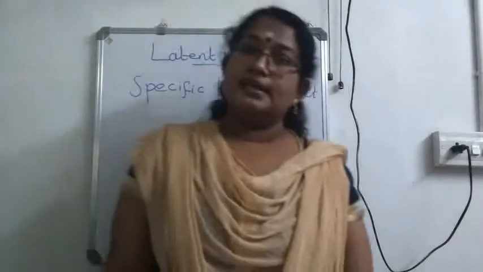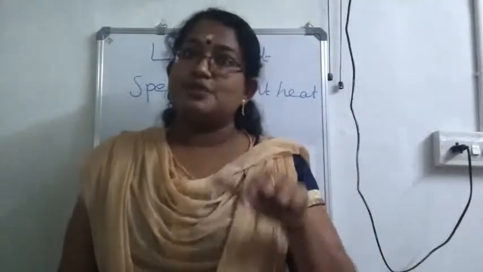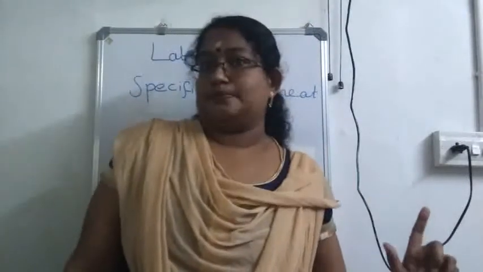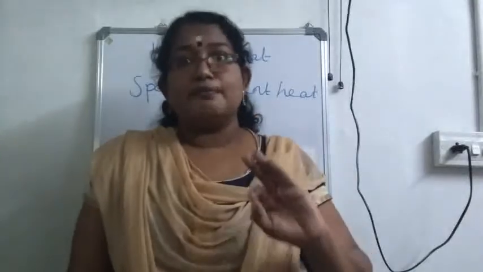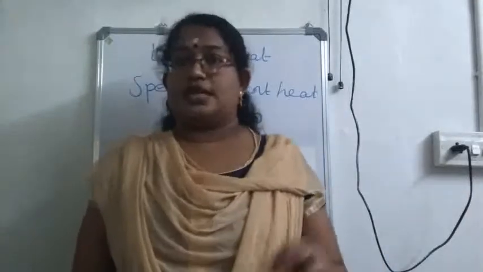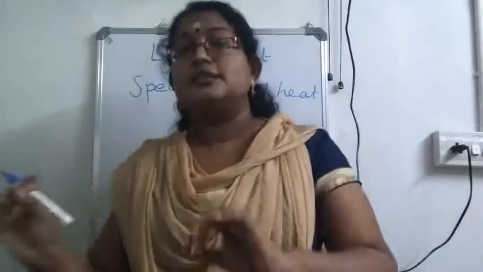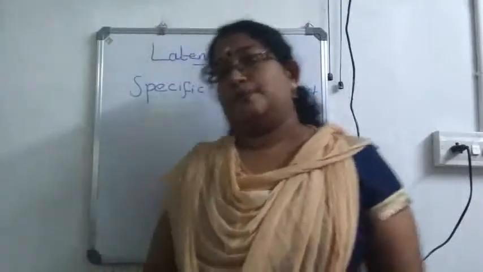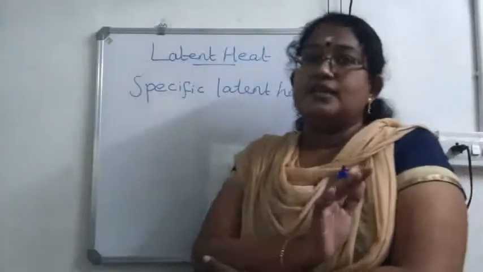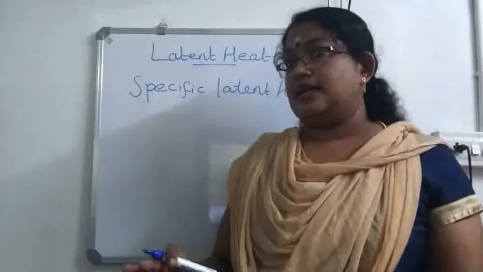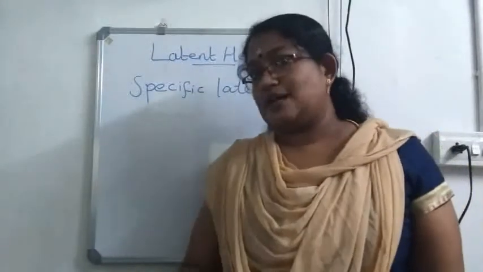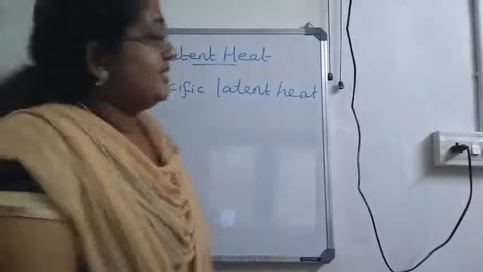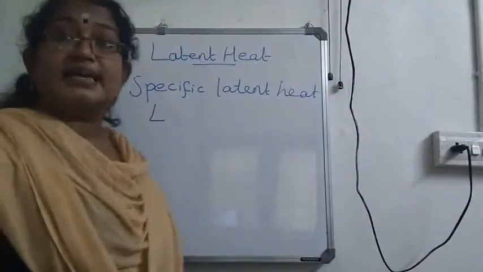So what is specific latent heat? The amount of heat energy absorbed or released to change the state of a substance by keeping the temperature constant. That is very important. You have to say that at constant temperature. Change of state takes place only at a constant temperature. So once again, the amount of heat energy absorbed or released to change the state of a substance at constant temperature can be called specific latent heat. It is represented by capital L.